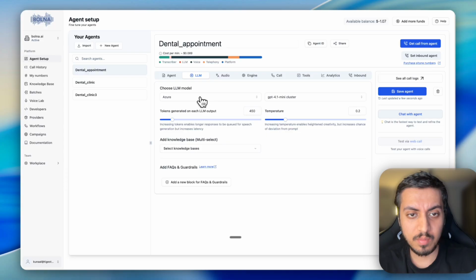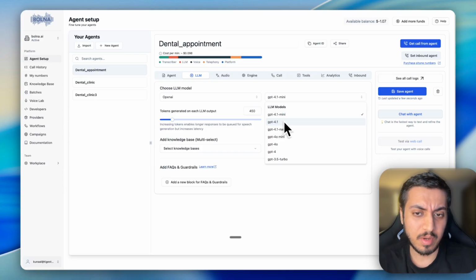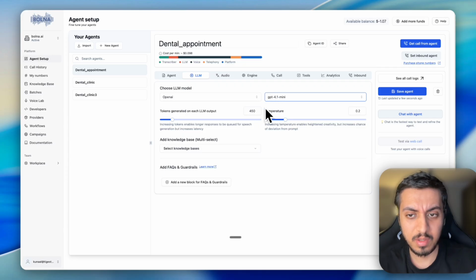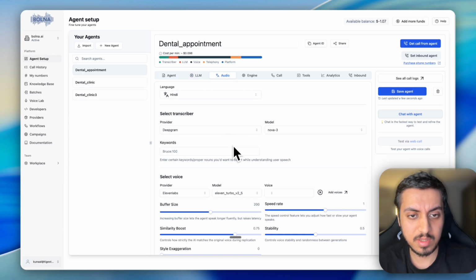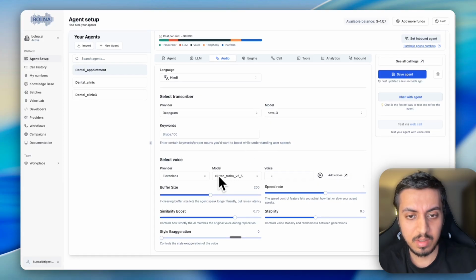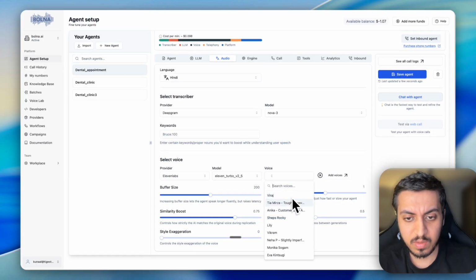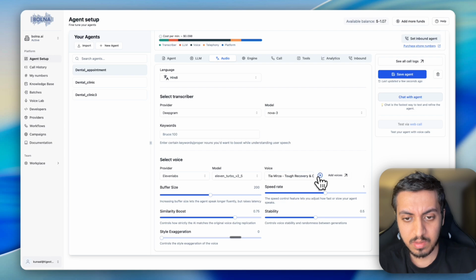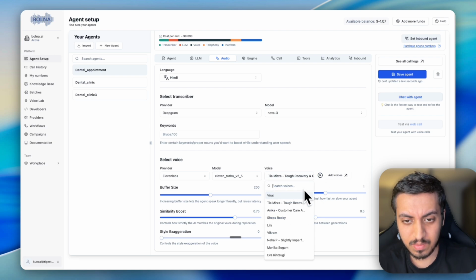Just go to LLM, and I like using 4.0 mini or 4.1, whatever is your choice, but 4.1 mini works for me. The temperature and everything is set. In the audio, let's keep it at Hindi, and let's choose the voice.